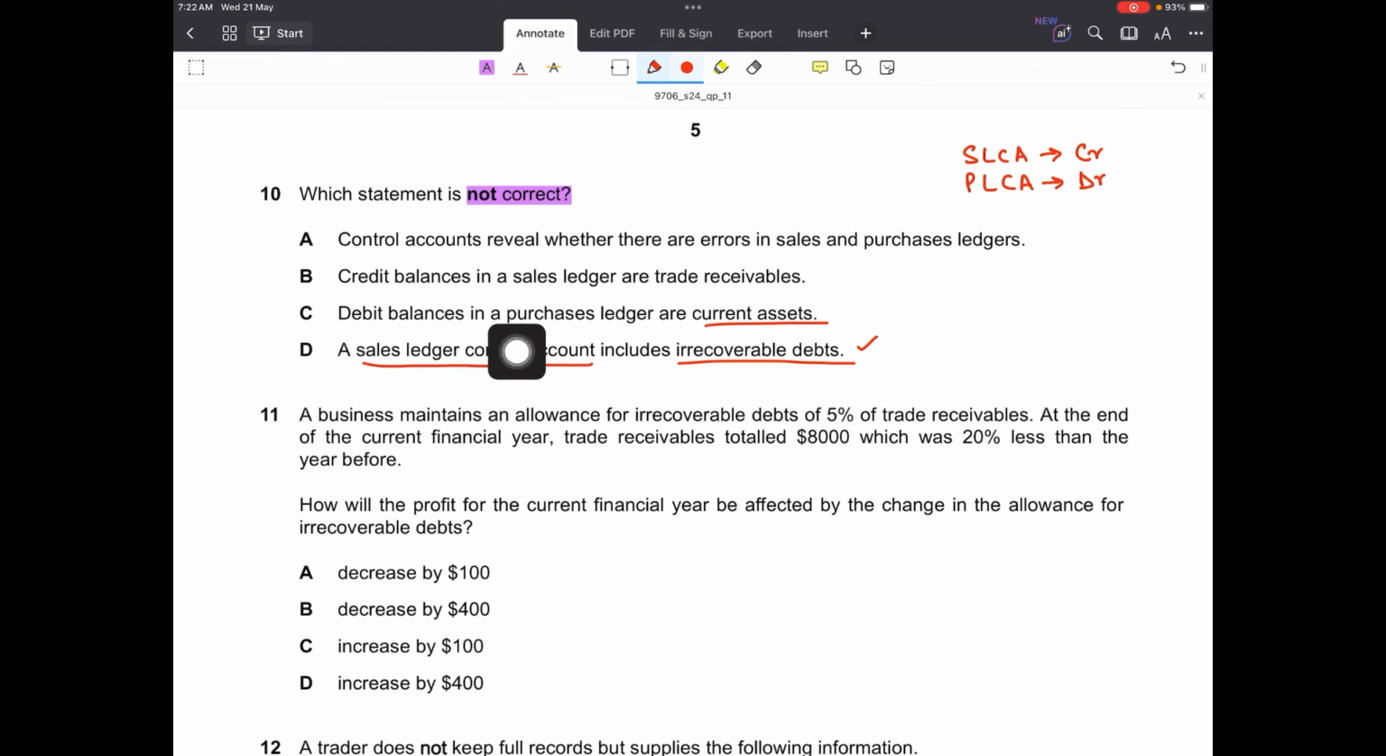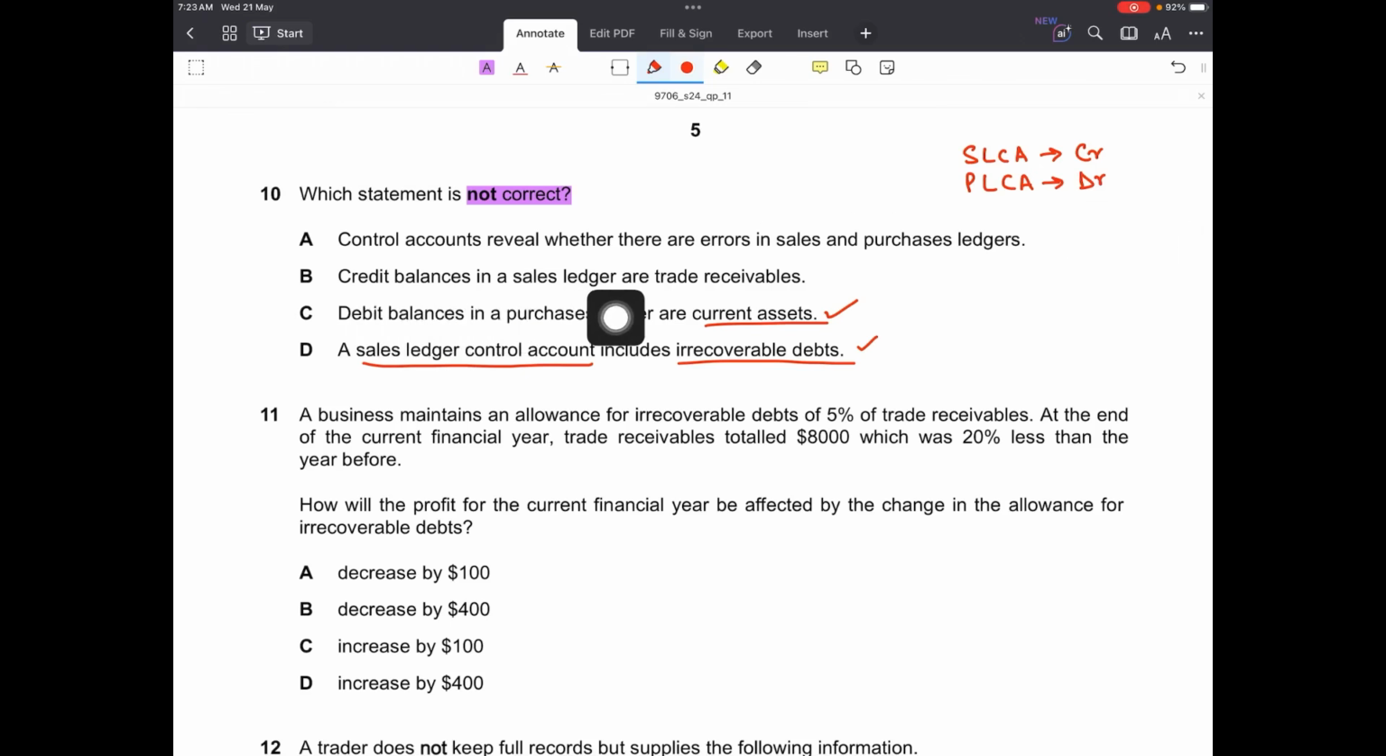So over here it says debit balances in a purchases ledger are current assets. Is this true? Yes, this is true if there is an unusual balance, a debit balance in the PLCA. This represents that the supplier has to pay the business. For instance, if we paid the supplier first and then we returned some goods, then to settle that amount, the supplier will pay back the business, right? Or if there was an overpayment by our business to the supplier, that will again be settled by the supplier making a payment back to the business. Suppliers can pay back the business, and in that case that will be a receivable for the business, and a receivable is a current asset. So this is also correct.